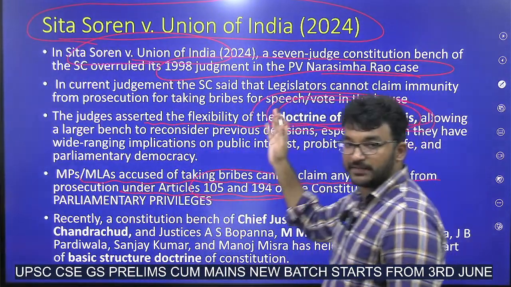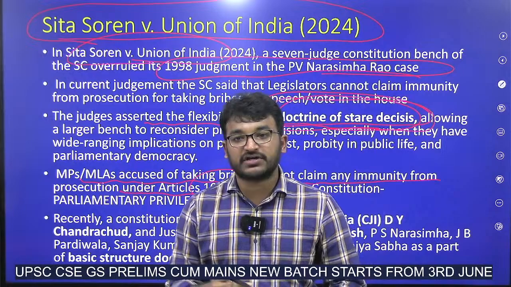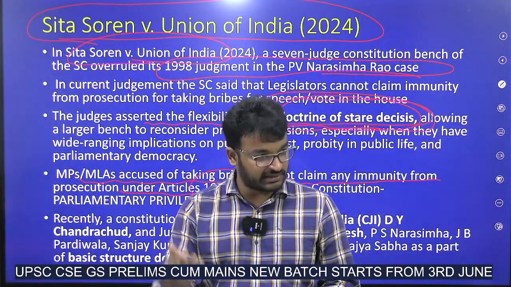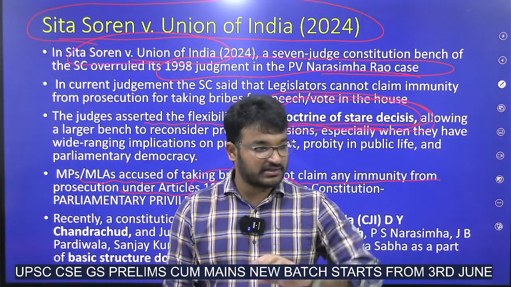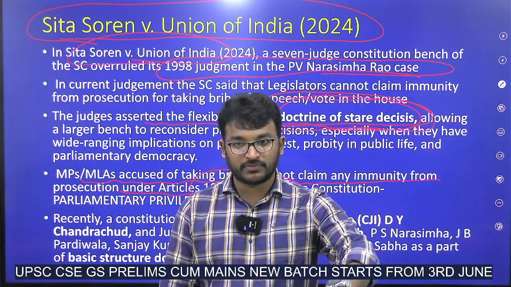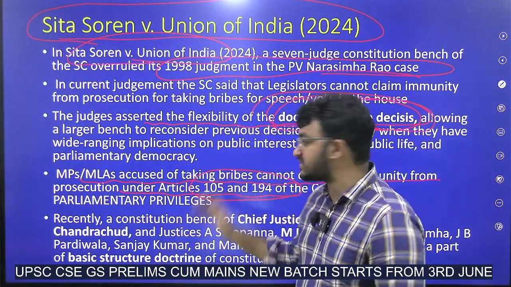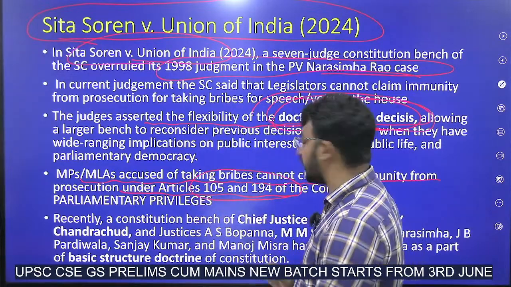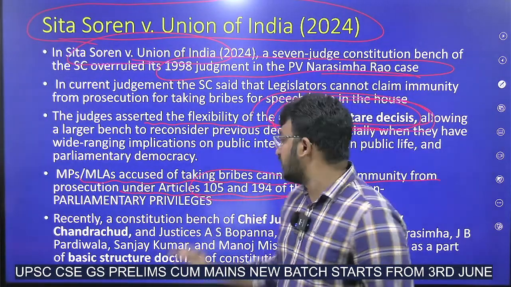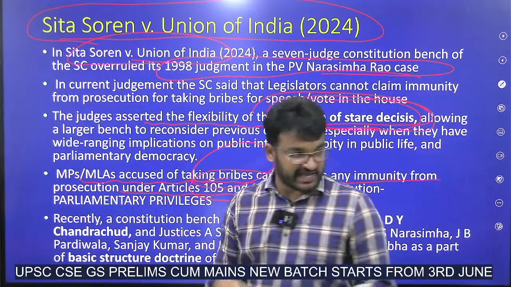So earlier, as per the previous Narasimha Rao judgment, whatever one person speaks in their respective houses, there is no second question on them. Now in this Sita Soren case, it says that it is not a complete blanket immunity. If they are accused of taking bribes, we cannot accept them.